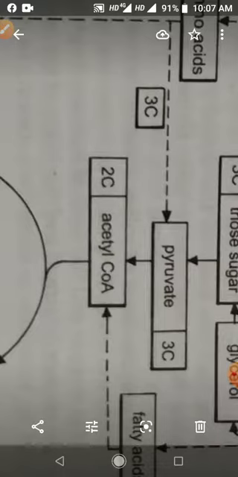Acetyl CoA is used for making fatty acid. Triose sugar phosphoglyceraldehyde can be used for making glycerol in the body, and then glycerol and fatty acids are used for making fat.